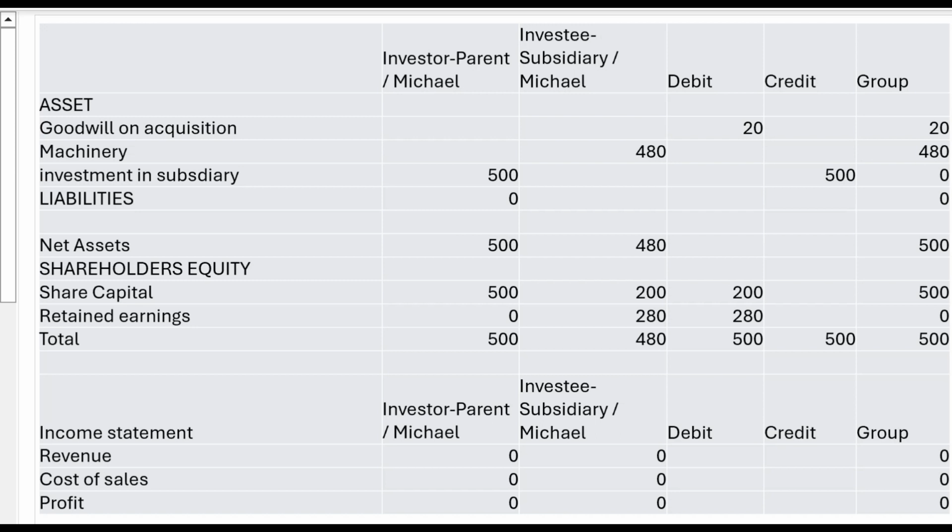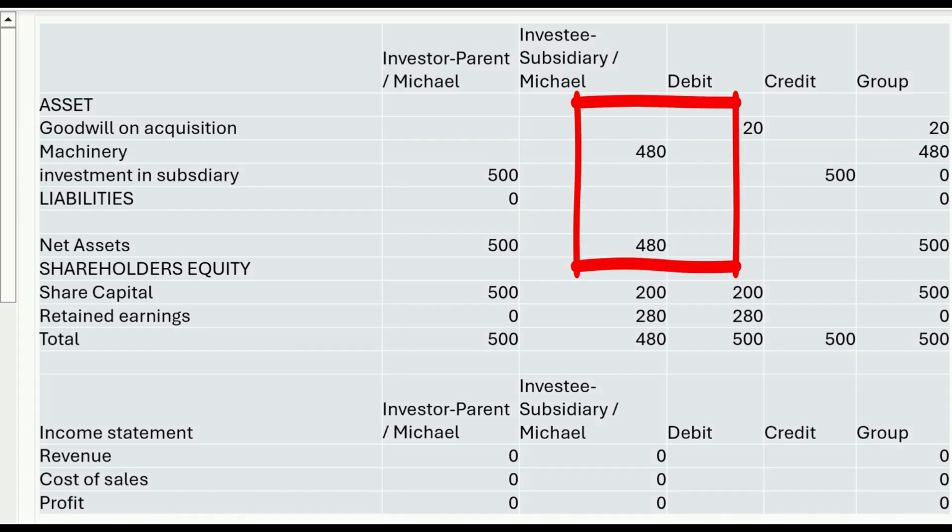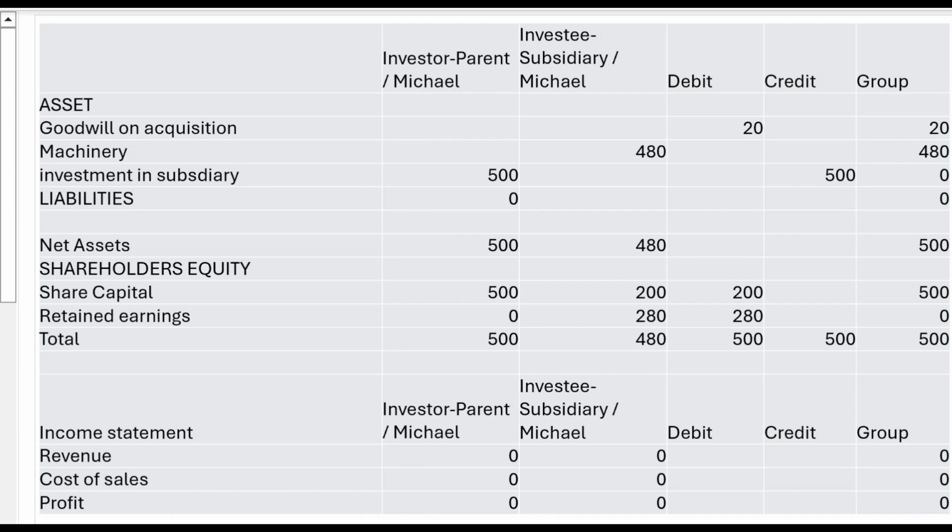Because Michael's parent invested in Samuel's business, now Michael's subsidiary, to gain control over assets and liabilities, we now need to eliminate the investment in the subsidiary and the shareholders' equity so that we can show the assets and liabilities that Michael gained control over.